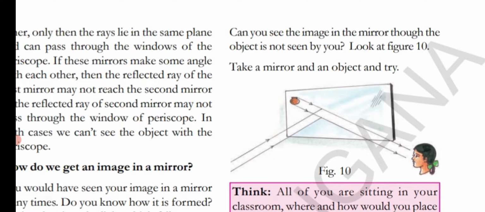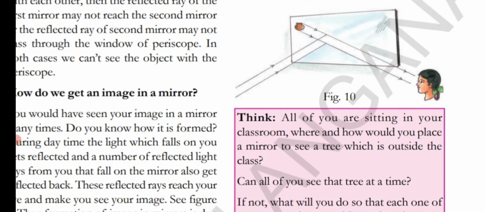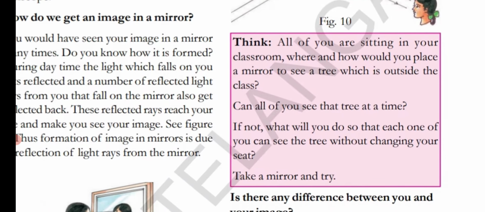If you keep the mirror in the way that the reflected ray will be falling onto the mirror, then the image is formed. That image reflects to your eyes and makes you notice the image. All of you are sitting in your classroom. Where and how would you place a mirror to see a tree which is outside the class? Can all of you see that tree at a time?